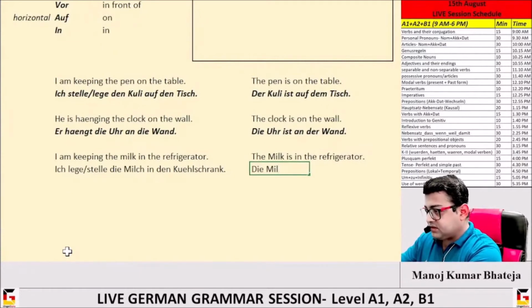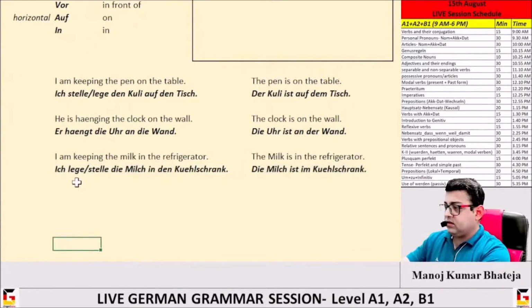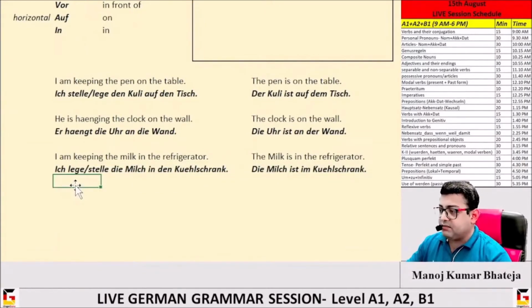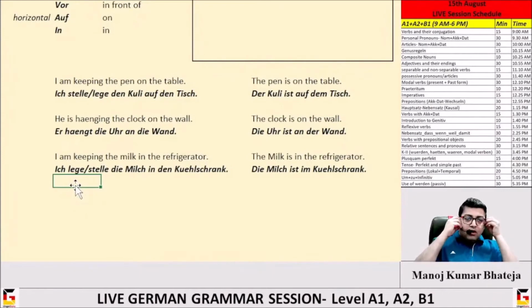Die Milch ist im Kühlschrank. So, the only rule is if there is an action or a movement, the preposition is going to be used as accusative. If there is no action, no movement, the preposition will play the role of dative.